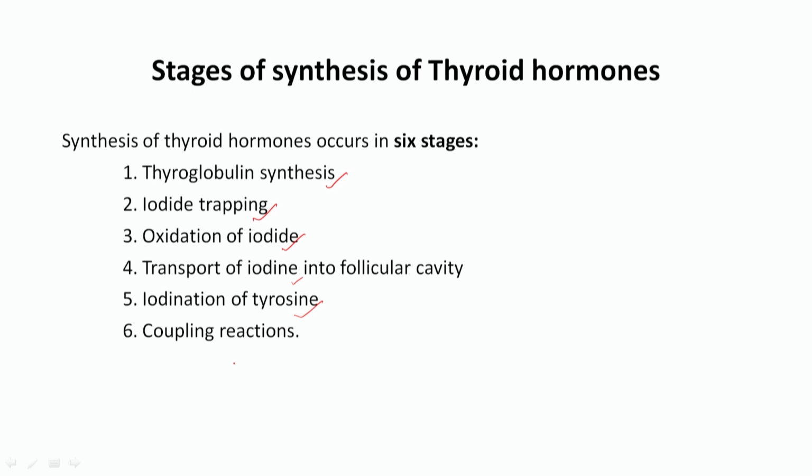Iodination of tyrosine means the formation of monoiodotyrosine and diiodotyrosine, and finally there will be the coupling reaction. Coupling reaction means if two monoiodotyrosine combine together, they will form diiodotyrosine, and if one diiodotyrosine and one monoiodotyrosine combine, they will form one T3, and if two DIT combine together, they will form T4. So, that is called the coupling reaction. They are all taking place.